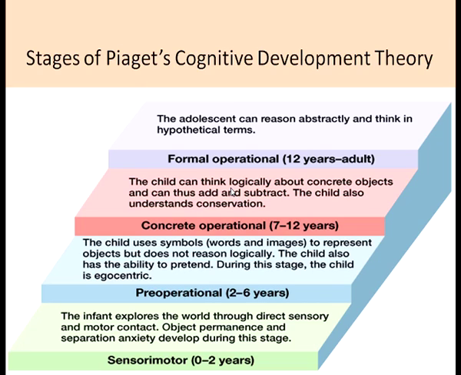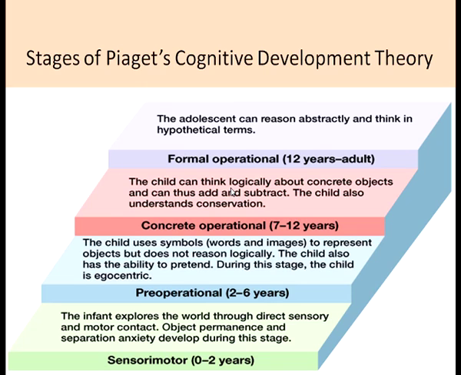In the pre-operational stage, the child uses symbols to represent objects but does not reason logically. The child also has the ability to pretend. During this stage, the child is also egocentric. Egocentrism means that the child is not able to view the perspective of the other person. So, the child only considers his or her own perspective about a particular thing.